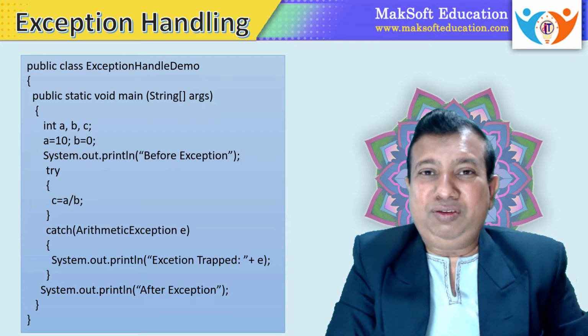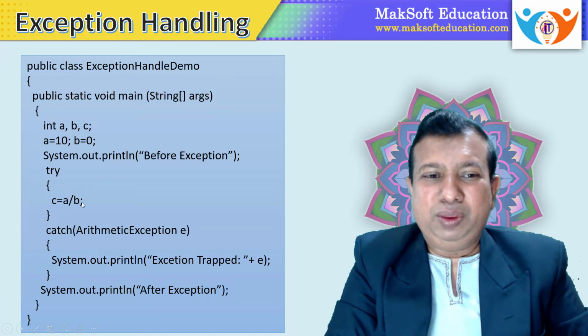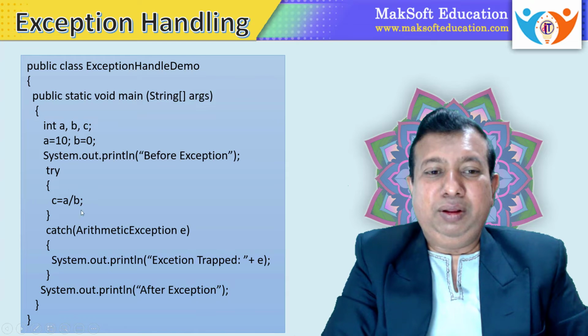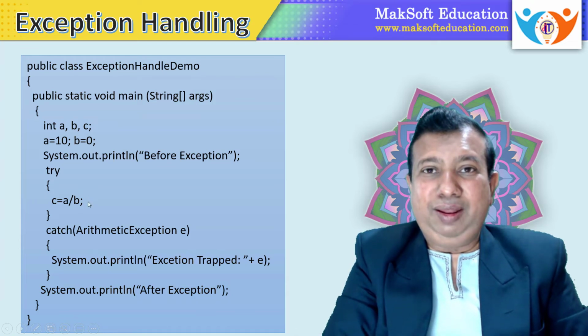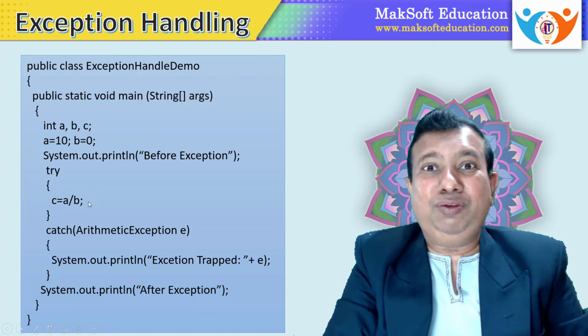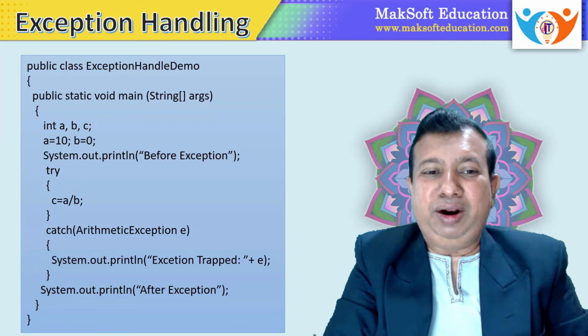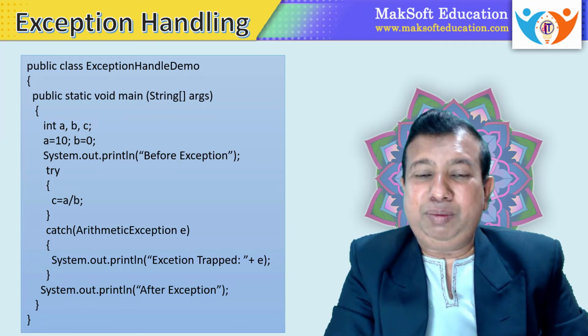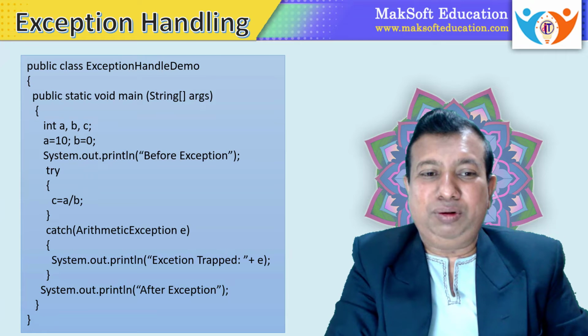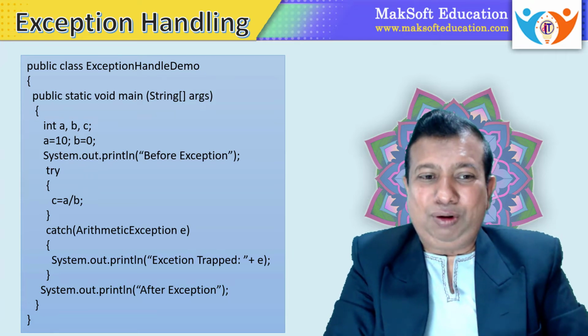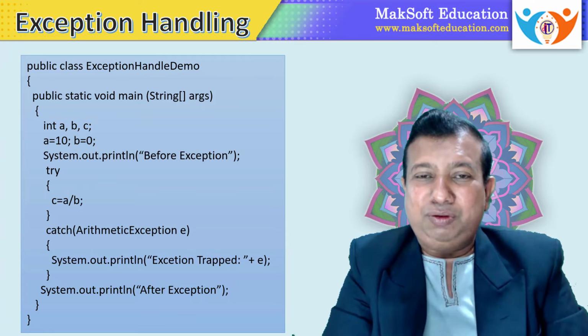Whenever we are going to calculate c is equal to a divided by b, whenever there is a division, if the value of b is 0, then there is a possibility of division by 0 exception. So we are writing this c is equal to a divided by b statement inside a try block. Here you can see. And now after the try block, we are writing a catch block, and in the catch block we are writing a specific exception, arithmetic exception.